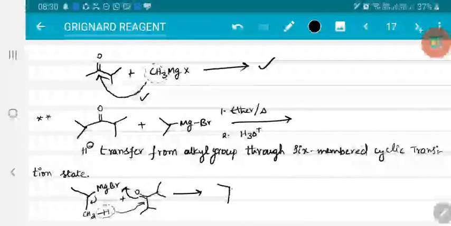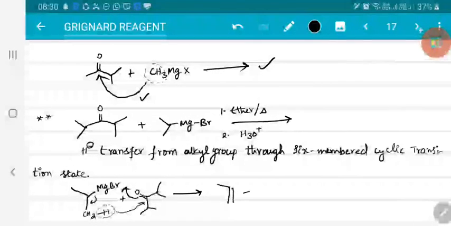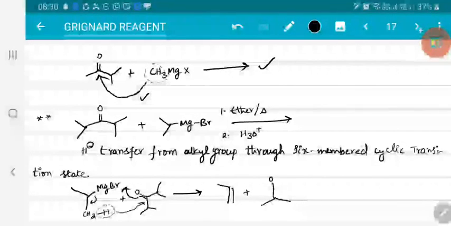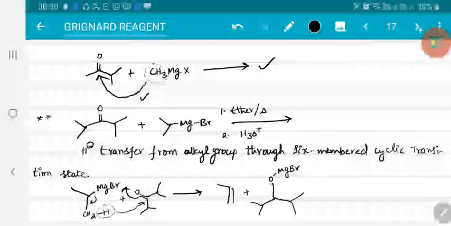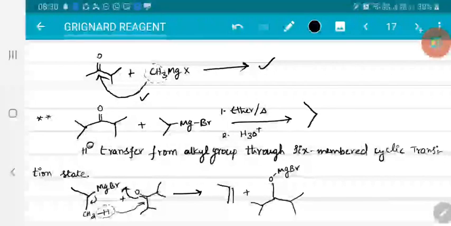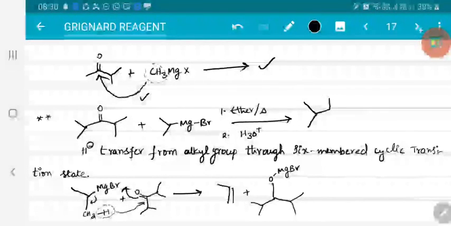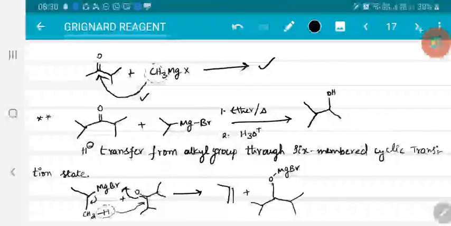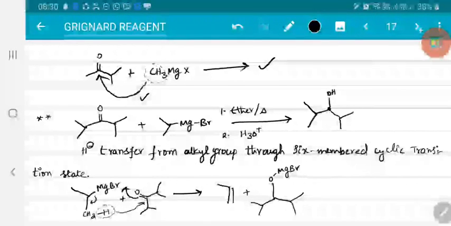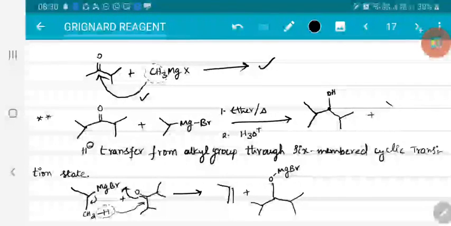Now you will get an alkene plus this converts into OMgBr, and these two isopropyl systems over this. So here the final product will be, because of hydride transfer, this converted into alcohol, but the alkyl system has not attacked, only H minus got transferred, and you will get alkene as the byproduct.